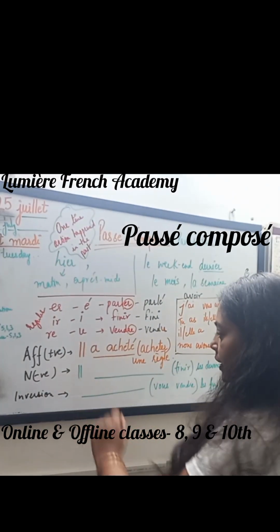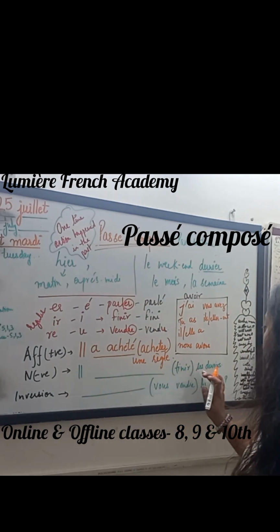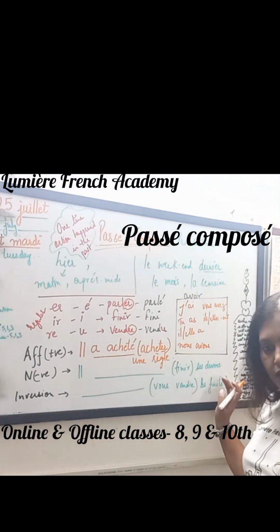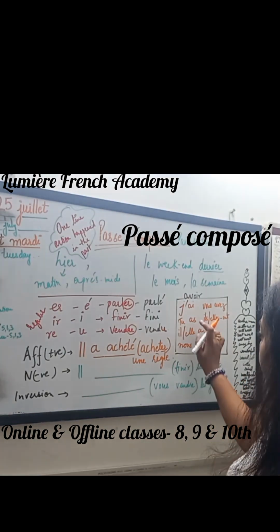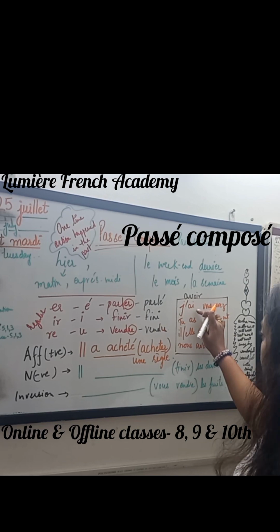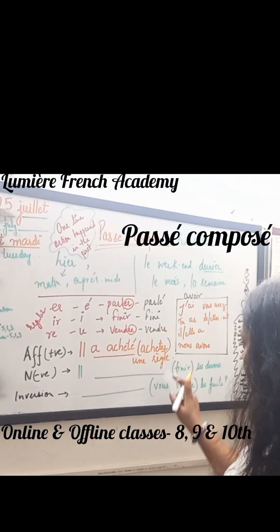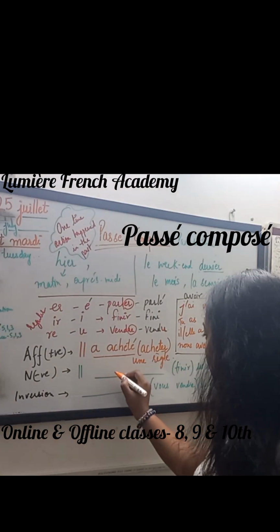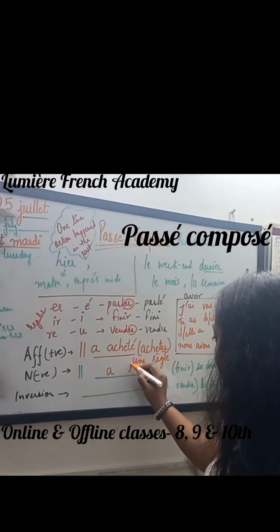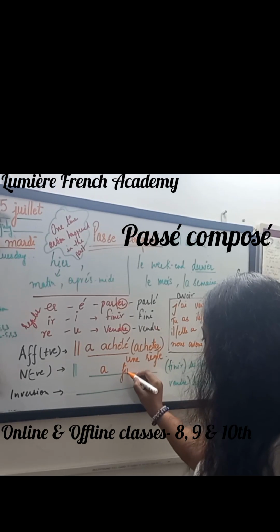How will I use the negative form? Il finit ses devoirs. Means he is finishing his work. Now I need to convert in the passé composé. So il, then a. For the finir, past participle will be fini.